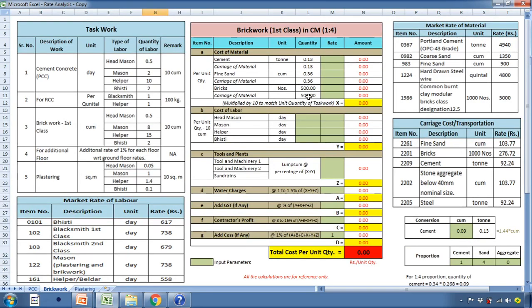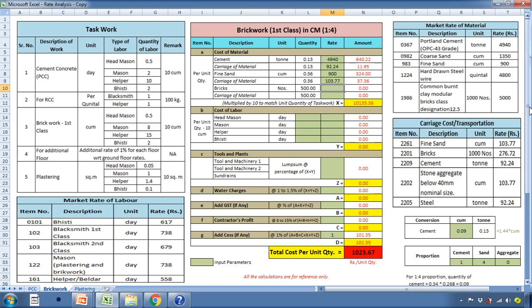Thereafter, I'll input the rate for each of this material. Rate of cement is 4940 rupees per ton. The cost of transportation for cement is 92.24 rupees per ton. The cost of fine sand is 900 rupees per meter cube, whereas the cost of transportation for fine sand is 103.77 rupees per meter cube.